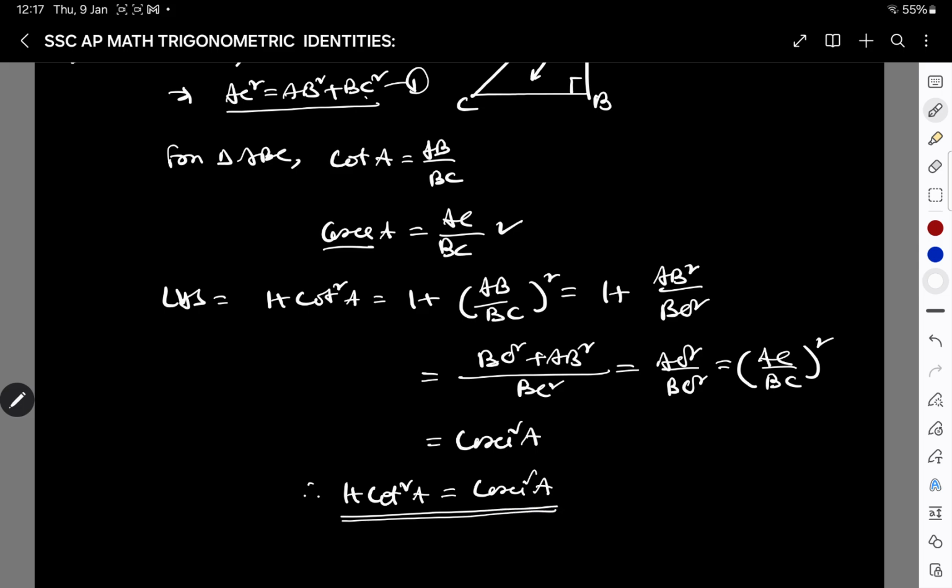These are the three identities which we have proved. In the next video, we will try to learn some applications of these identities. Thank you.